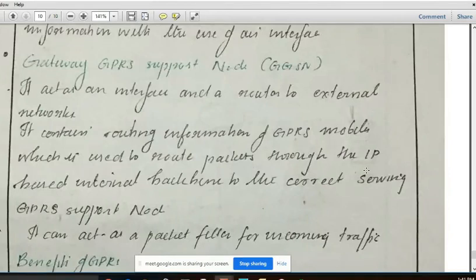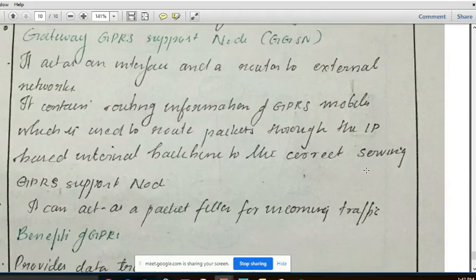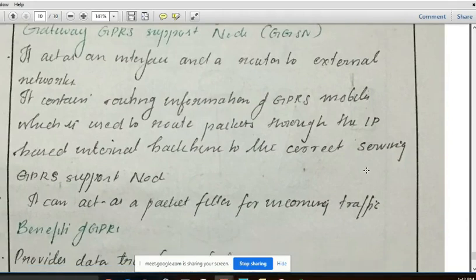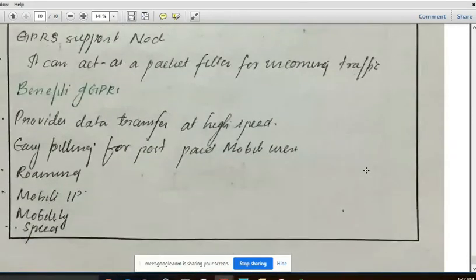So the GGSN, that is the gateway GPRS support node, acts as an interface or a router to the external data network. It contains routing information of GPRS mobiles, which is used to route packets through this IP based internet backbone to connect to the serving GPRS support node, and it can act as a packet filter for incoming traffic also. And the benefit of GPRS is that it provides data transmission at a high speed.